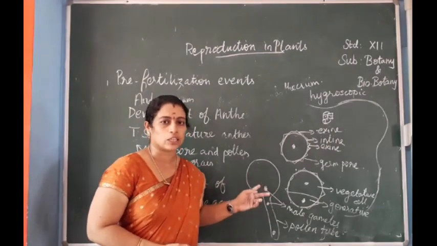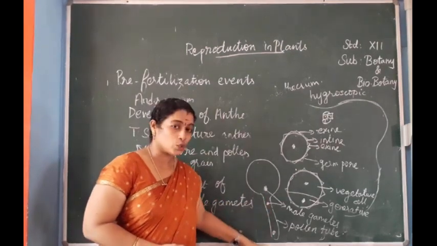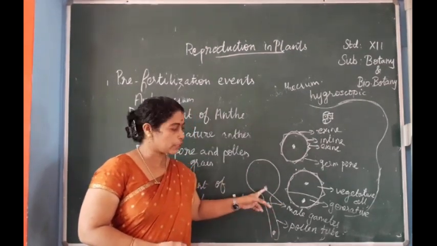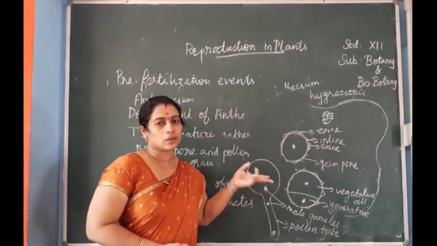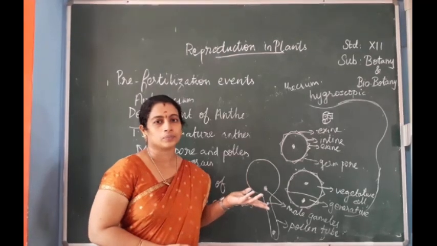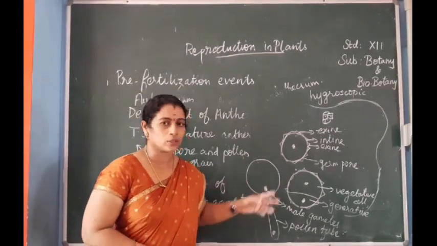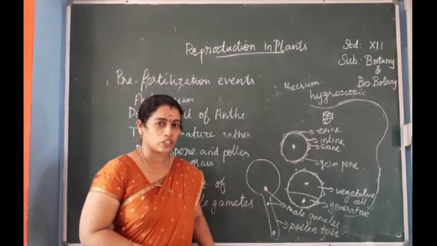When it reaches the stigma of the gynoecium, it starts to germinate, and the generative cell divides into 2 male gametes, which take part in fertilization. 2 male gametes will be formed during pollen germination.